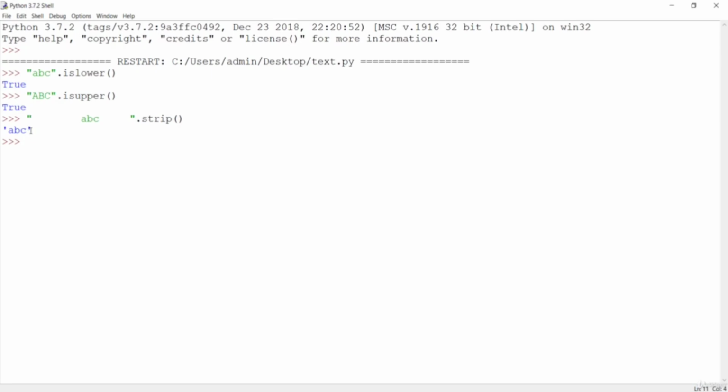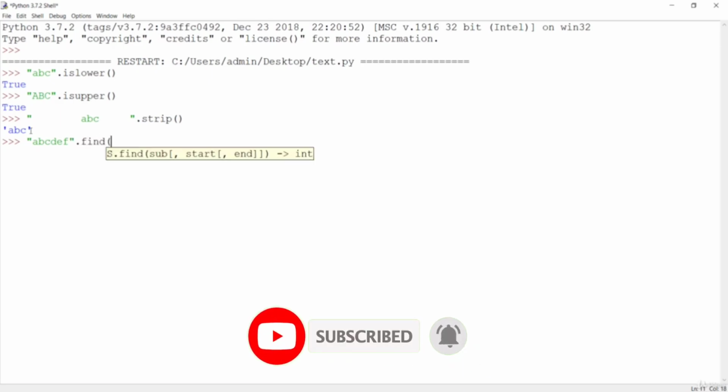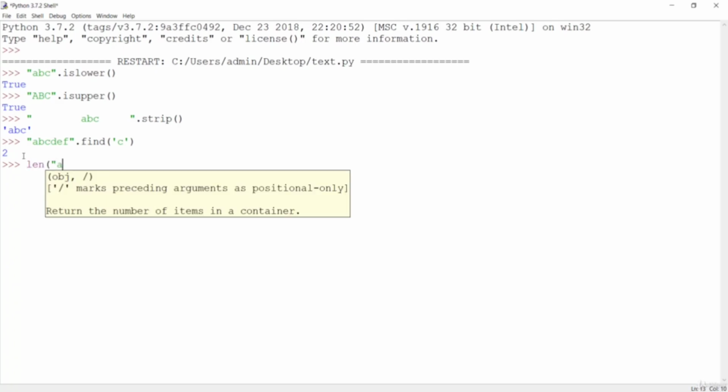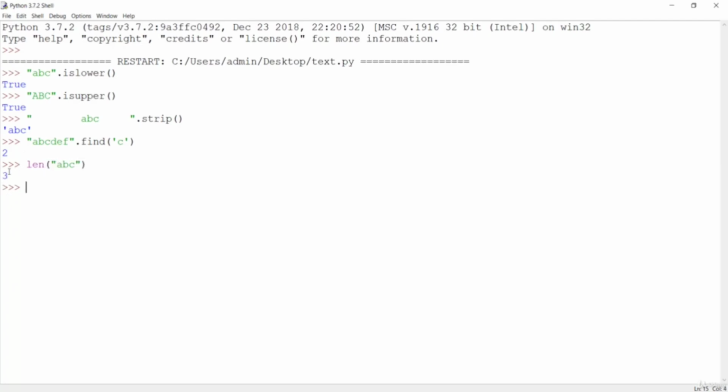You can also see the find method. You can also check the count method. So if I say something like abcdef, and I find some character, maybe c, and I hit enter, it is going to give us 2, the position. You can also see the index method. So these are some of the methods. You can also see the len method, which is going to take any object. If I do this, you are going to get the length of the string object passed, which is 3 characters. So these are some methods which are quite handy in the case of strings.